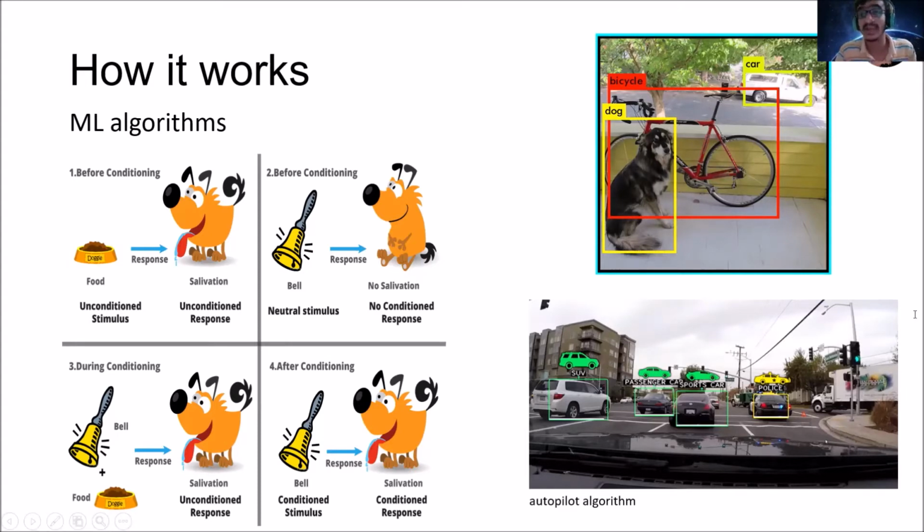Like in Tesla. Tesla has self-driving cars, right? We need not drive them; they will drive themselves. So how do they work? One example is classifying the cars in front of the car. You can tell by seeing that this is an SUV, this is a passenger car, this is a sports car, this is a police car, because we have learned for the last 20, 21 years what each car looks like, right?